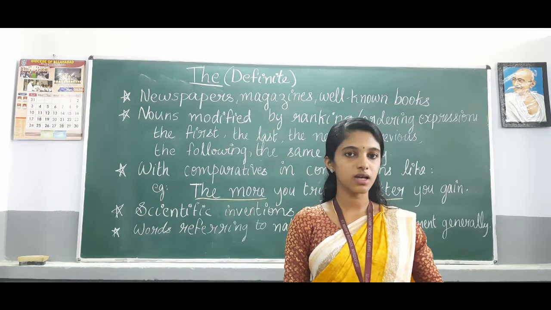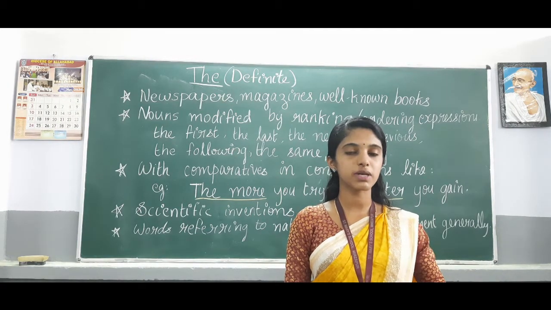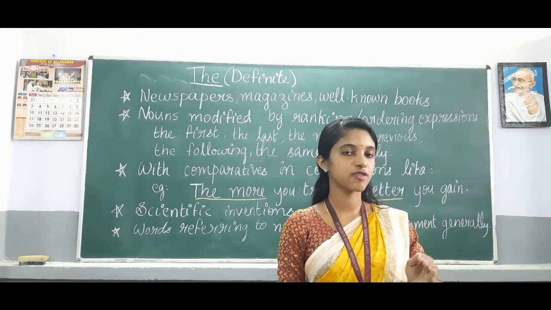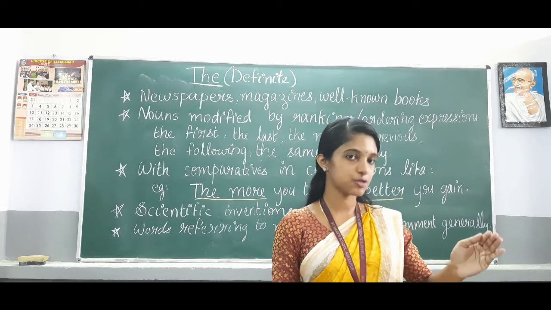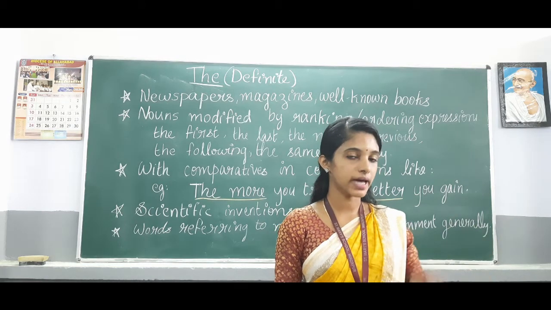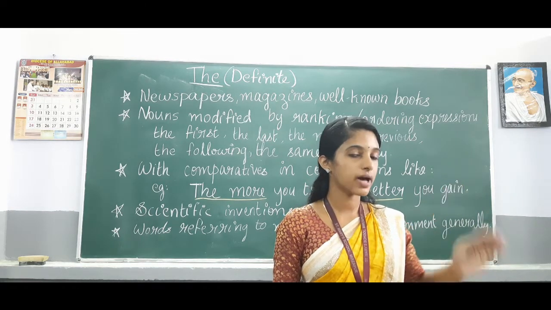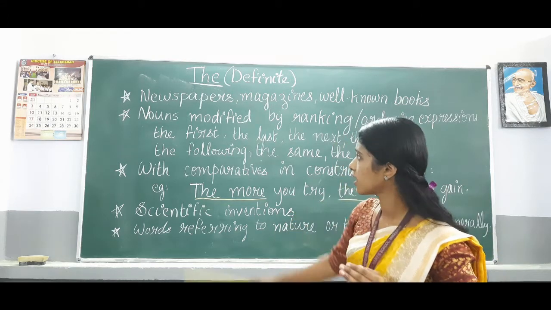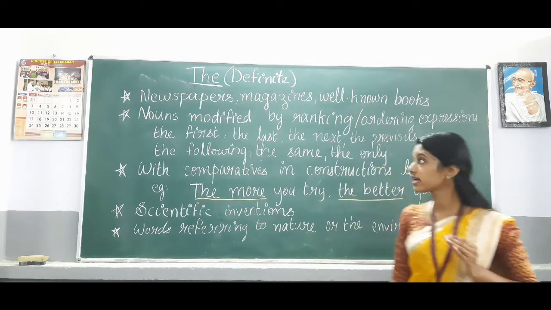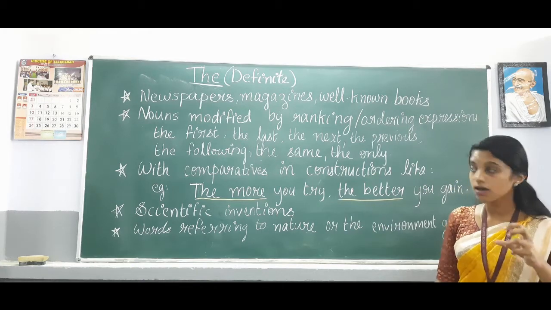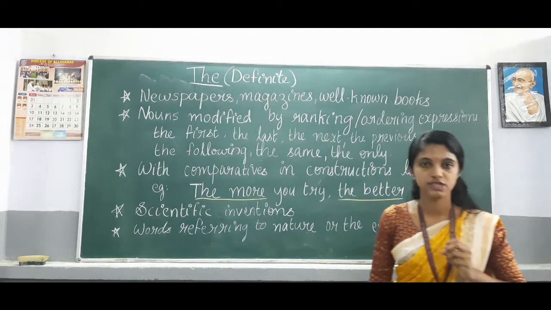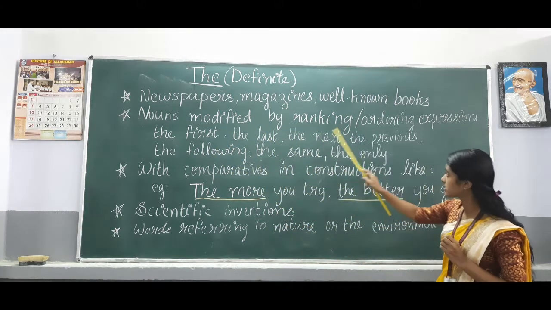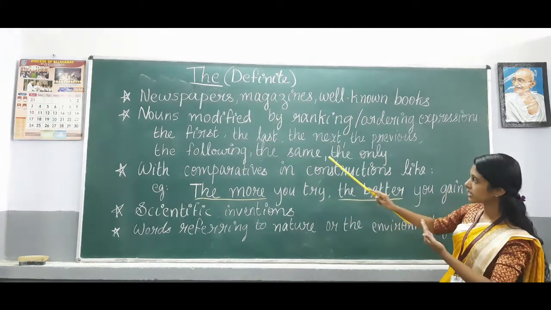We use the with the names of newspapers, magazines and well-known books. For example, the Indian Express, the Time magazine, the Bible, the Bhagavad Gita. Then nouns modified by ranking or ordering expressions. For example, the first, the last, the next, the previous, following the same rule.